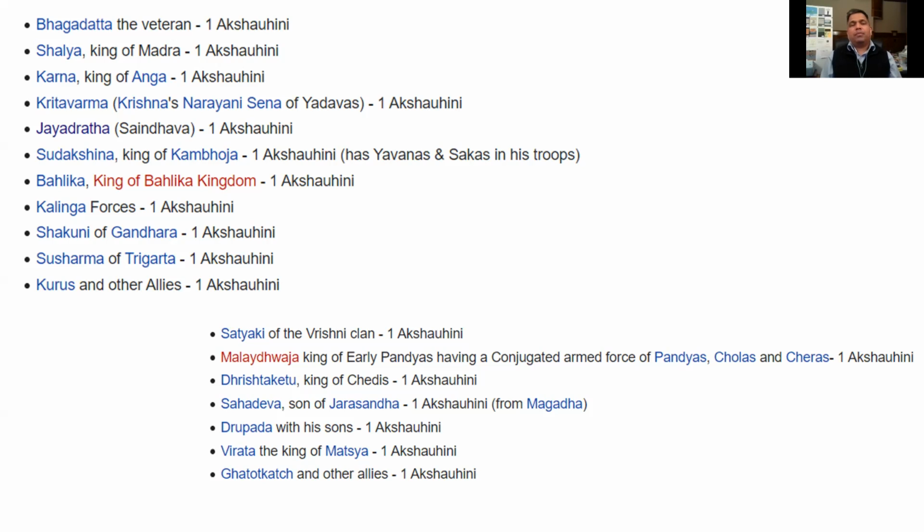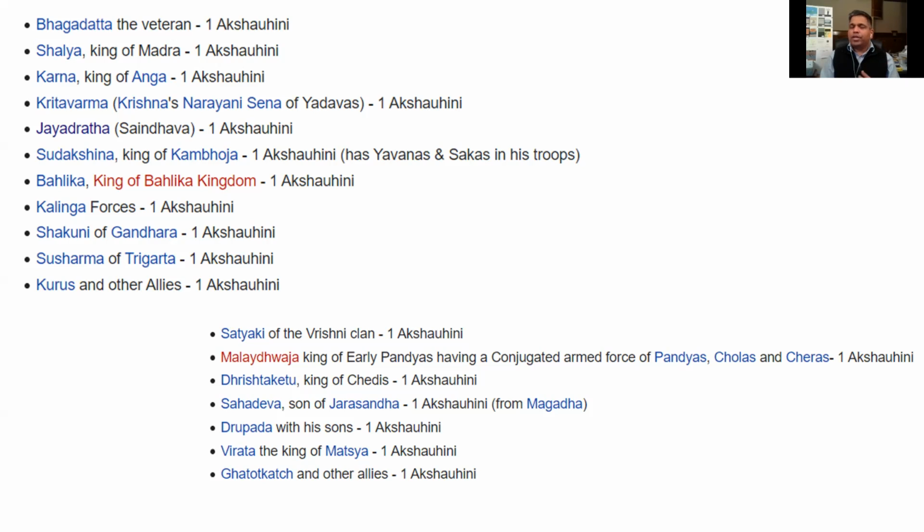Then Jayadratha is coming from Sindhava, which you can think of as today's southern Pakistan, and actually part of Iran and so on. Then we have Sudakshina coming from Cambodge. And I'll mention a few other names. Balika from Balik. And I want those people who are truly interested in understanding the context of this geography and why I'm mentioning these people and even their specific areas and what that has to do with the latest genetic evidence.